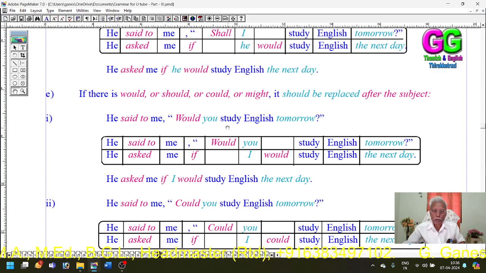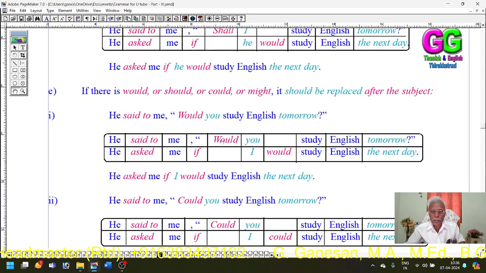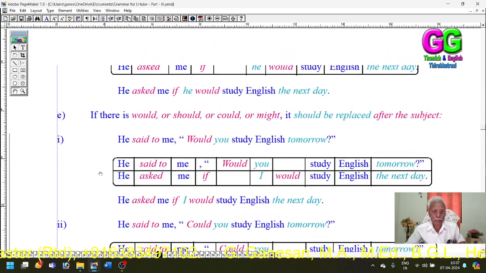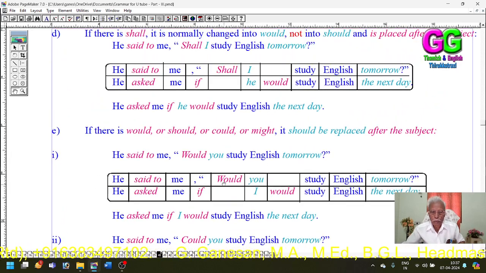He said to me, "Would you study English tomorrow?" Said to becomes asked, with the conjunction if. Would is placed after the subject I. Then no change in the verb.